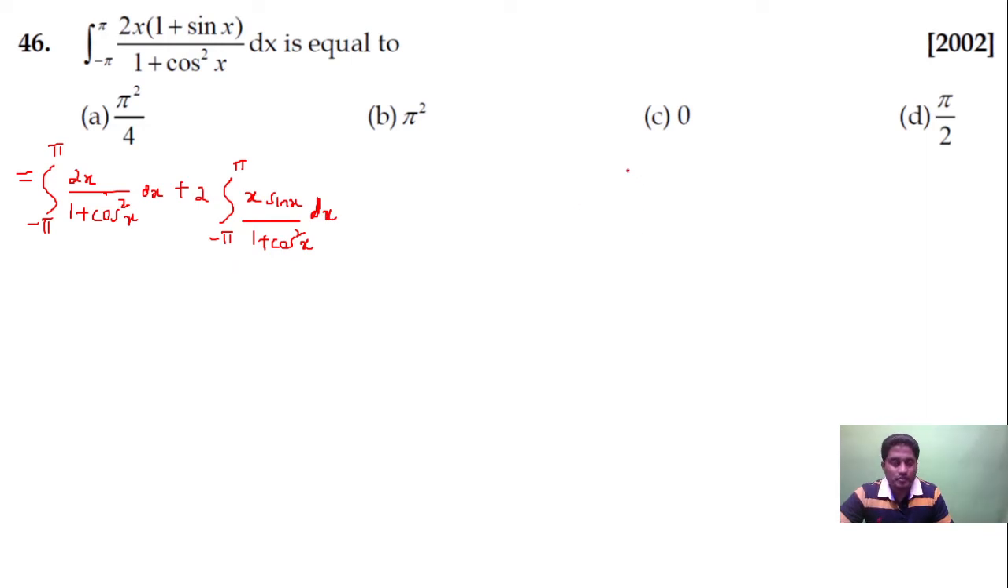Now suppose you have integral from minus a to plus a of f of x dx. It is equal to 2 times the integral from 0 to a of f of x dx if f of x is even. And this will be 0 if f of x is odd.